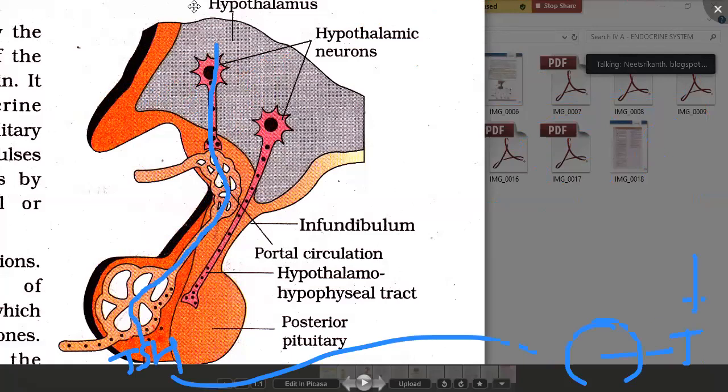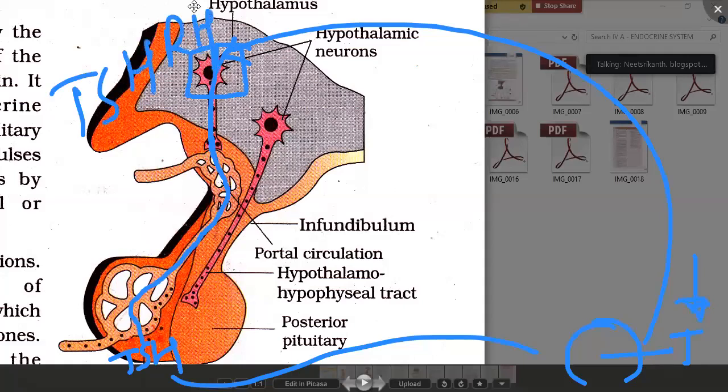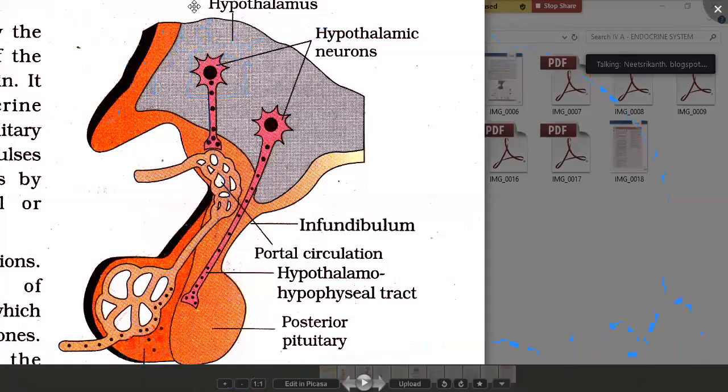Imagine when thyroxine levels drop down, that information again goes to the hypothalamus. Hypothalamus will respond and release TSH-RH again. Then the TSH-RH from the hypothalamic neurons goes through the capillaries of hypothalamus, blood vessel, and the capillaries of adenohypophysis, and stimulates the anterior pituitary.